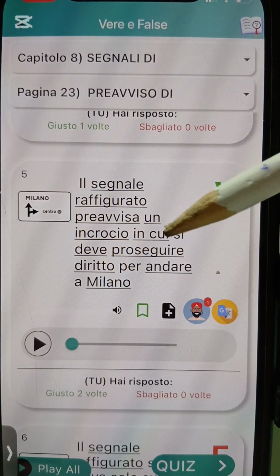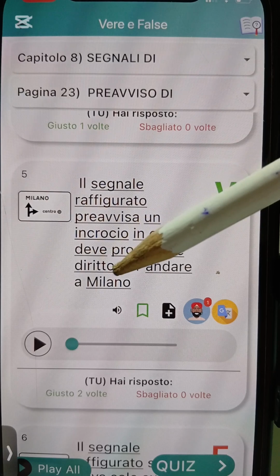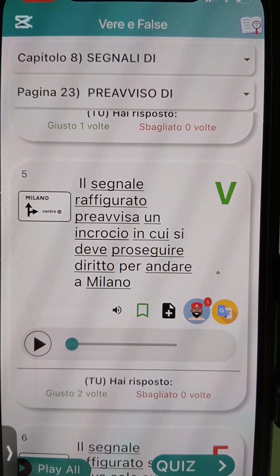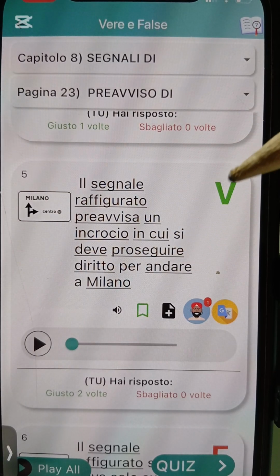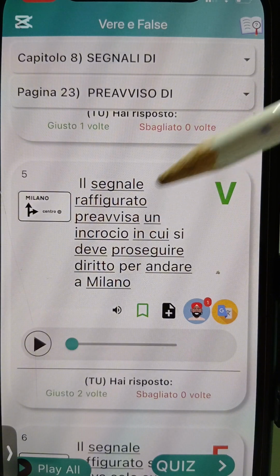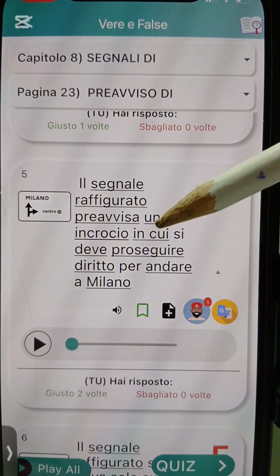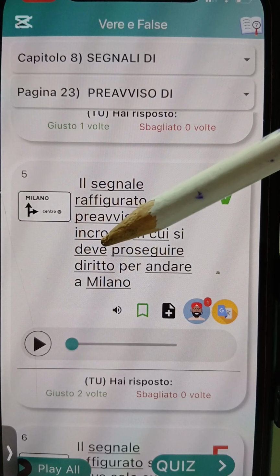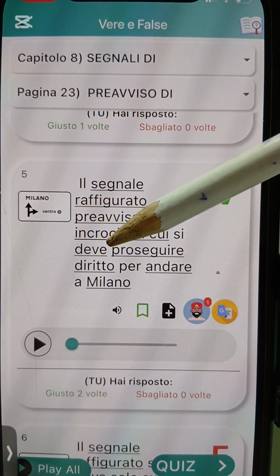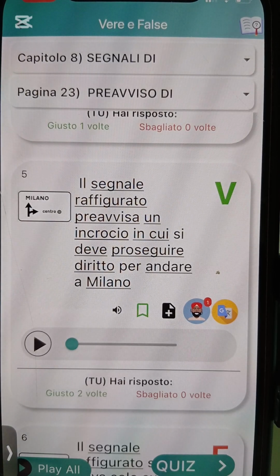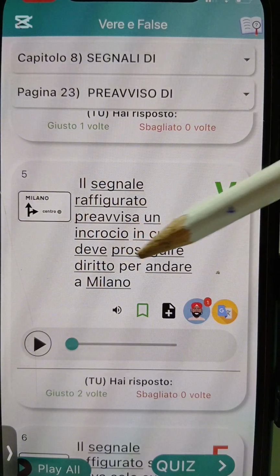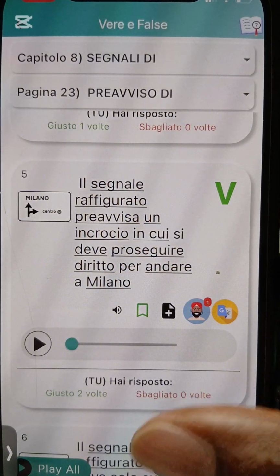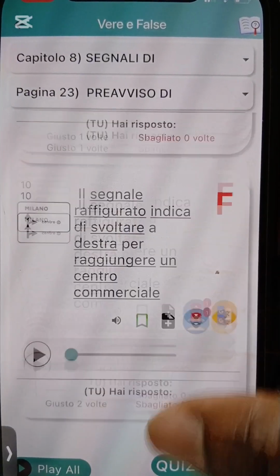In cui is in which. Si deve, must. It tells you of a junction in which you must continue going straight for you to get to Milano. So that is it for this one.